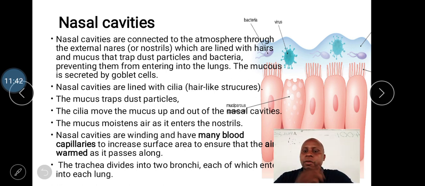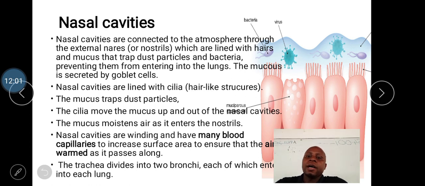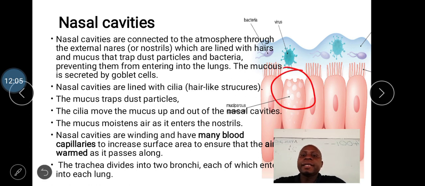These nostrils are lined with hair and mucus that trap dust particles and bacteria, preventing them from entering into the lungs. The mucus is secreted by goblet cells. So the cells that are responsible for producing mucus are these ones here, and we call them the goblet cells.